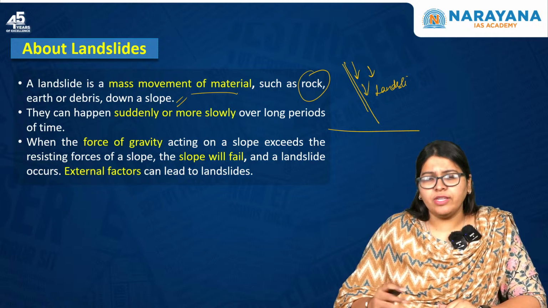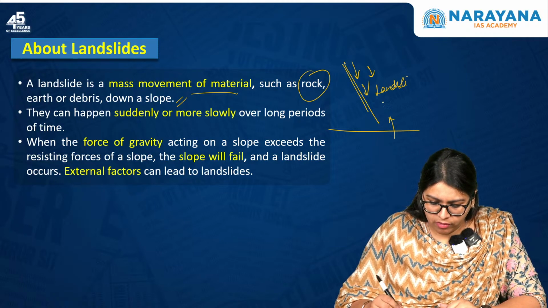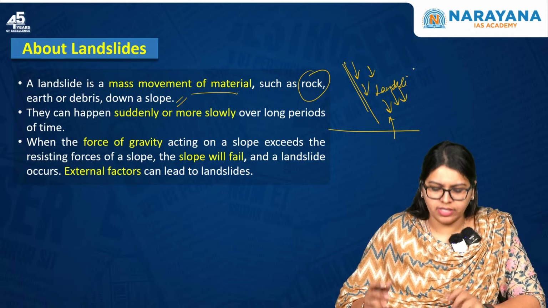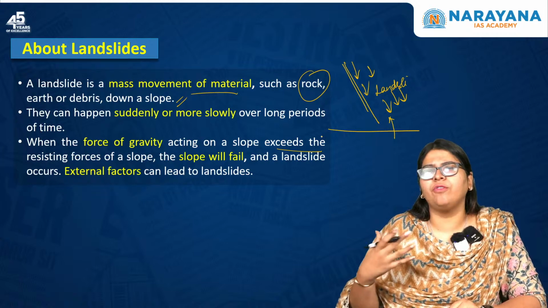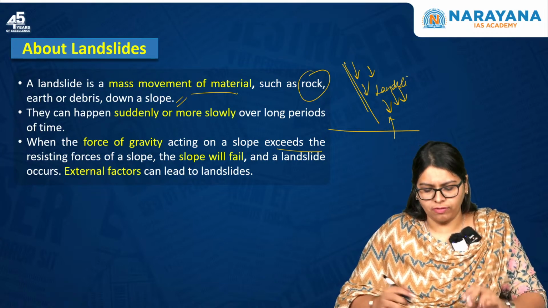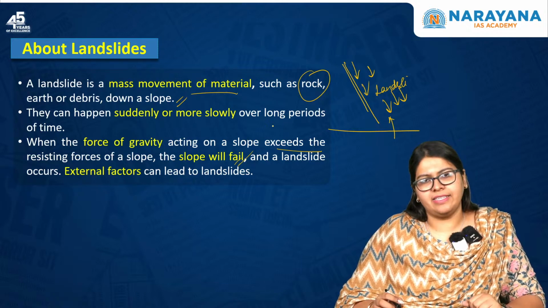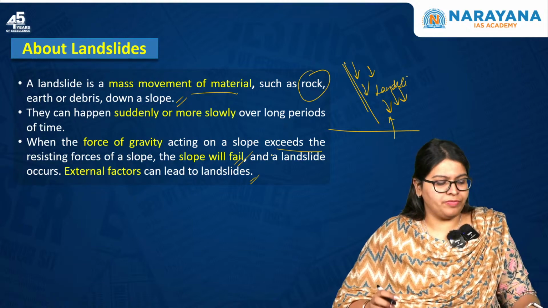And if you see why this happens, when the force of gravity that pulls all this mass towards it exceeds the resisting forces of the slope, then what happens immediately is that it results in the failure of the slope, and the landslide occurs. And external factors can also lead to landslides.